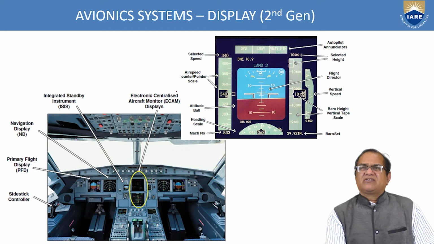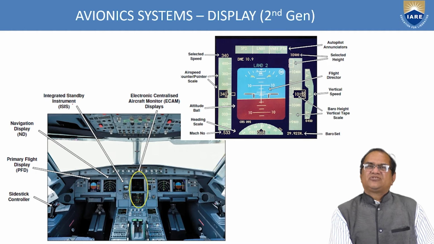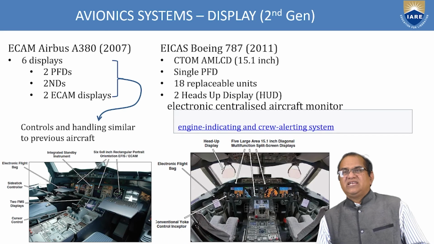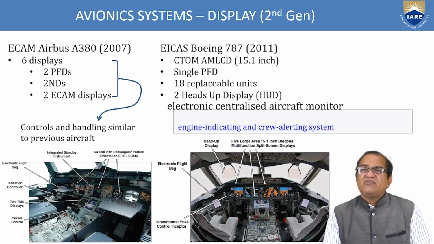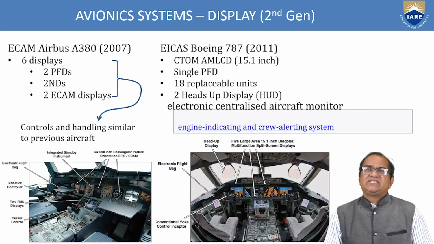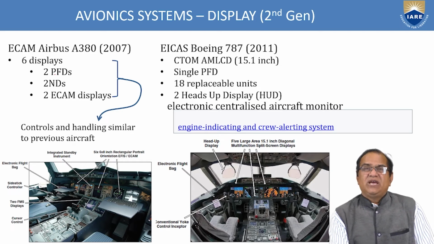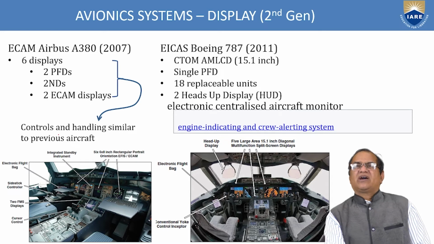You see the electronic centralized aircraft monitor display, integrated standby instrument, navigation display. All the things are fixed and placed in such a way. So now how much improvement you are getting in your aircraft. Avionics system display, second generation, ECAM Airbus A380, 2007. Here we have six displays: 2 PFD primary displays, 2 ND navigational displays, 2 ECAM displays.